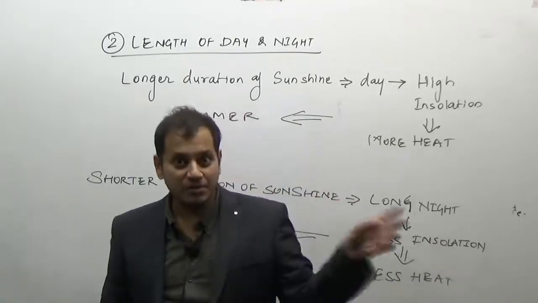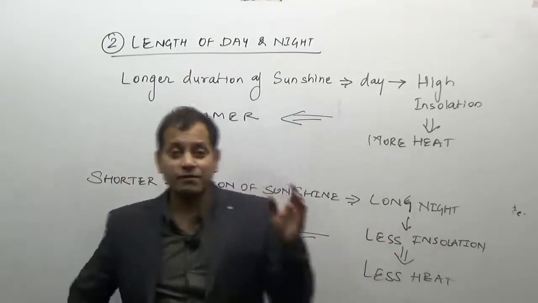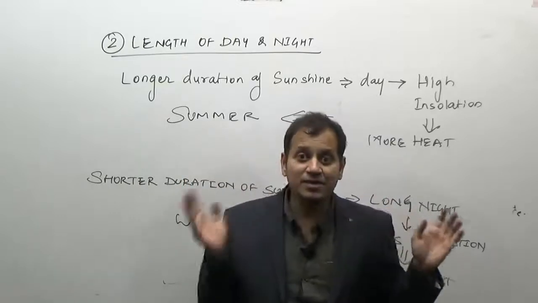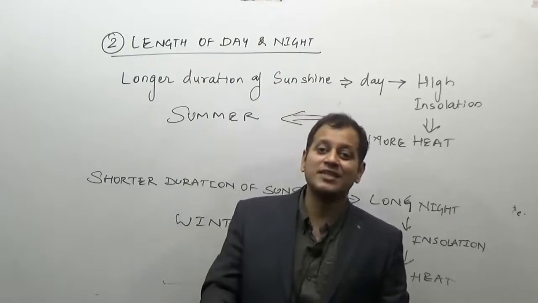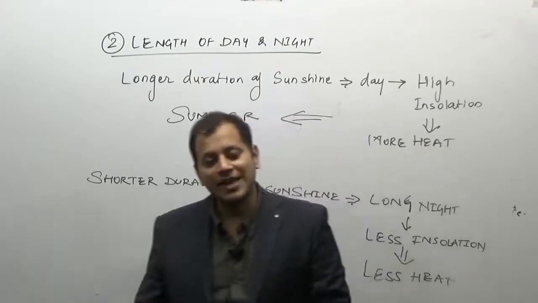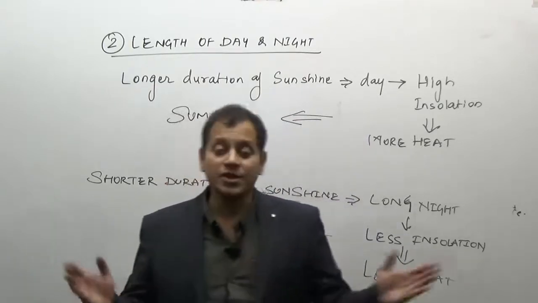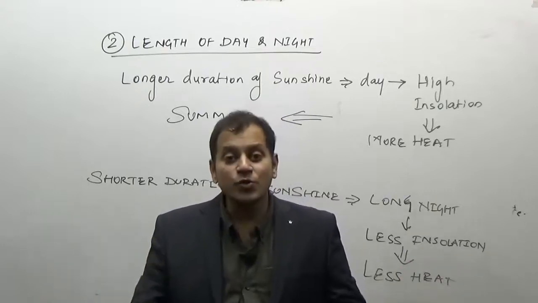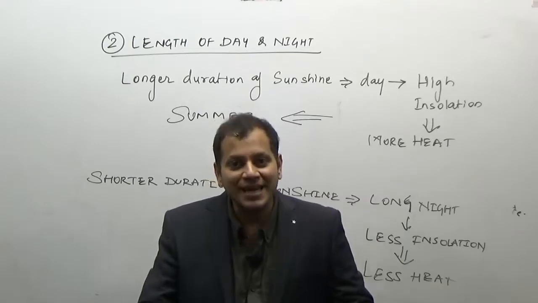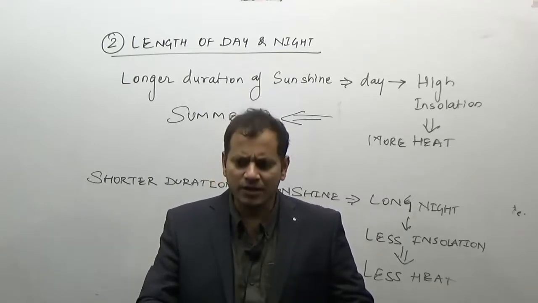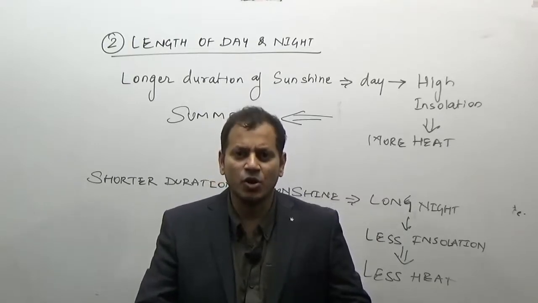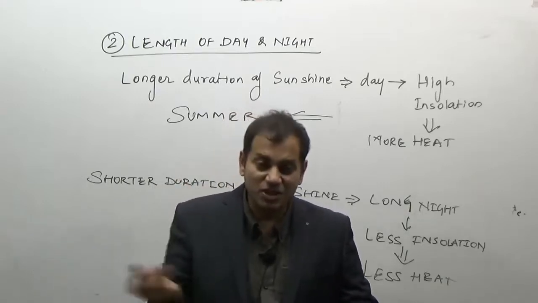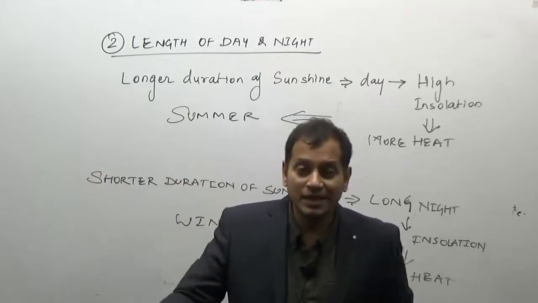So if the question comes in the examination, be very careful with what statement they are saying. They can give you the statement that June 21st has the longest day and the shortest night in the northern hemisphere. Yes, it is true. But if, in a hurry, the statement is that June 21st is the longest night and the shortest day in the southern hemisphere, is this statement true or not? If you miss out the southern hemisphere, you may make a mistake in the examination. So be very careful in the examination.